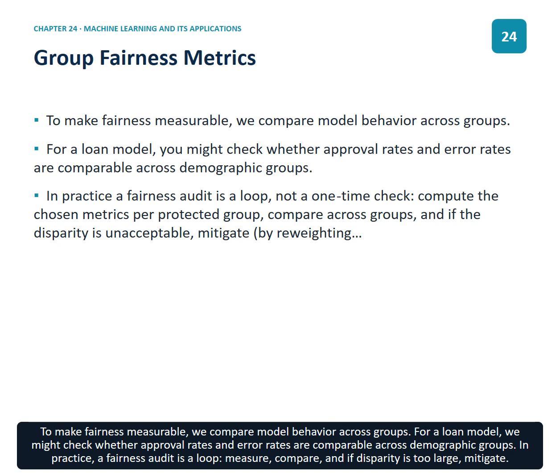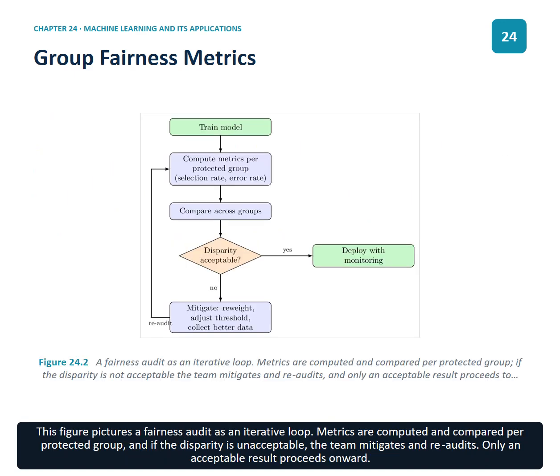For a loan model, we might check whether approval rates and error rates are comparable across demographic groups. In practice, a fairness audit is a loop: measure, compare, and if disparity is too large, mitigate. This figure pictures a fairness audit as an iterative loop. Metrics are computed and compared per protected group, and if the disparity is unacceptable, the team mitigates and re-audits. Only an acceptable result proceeds onward.